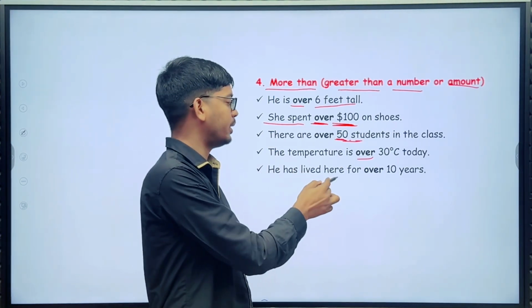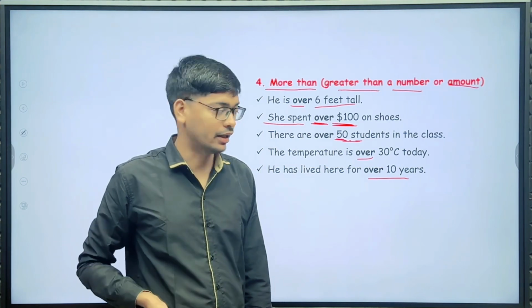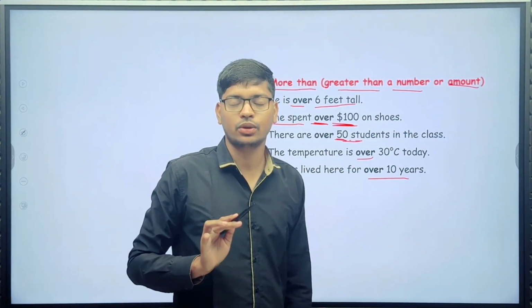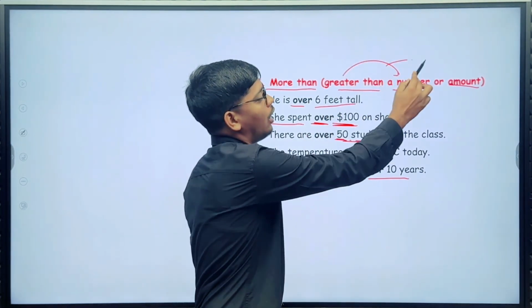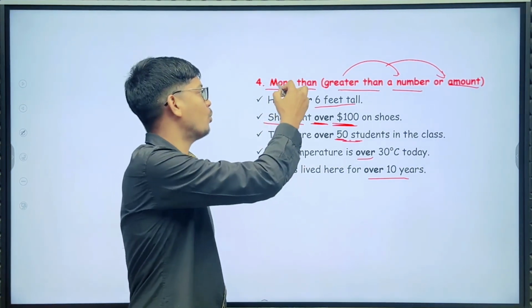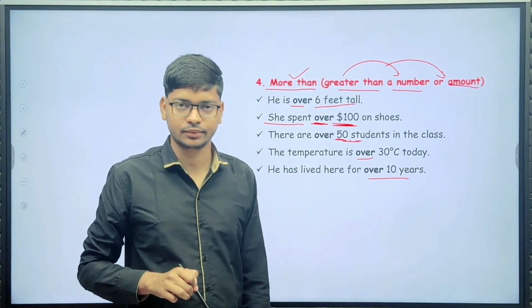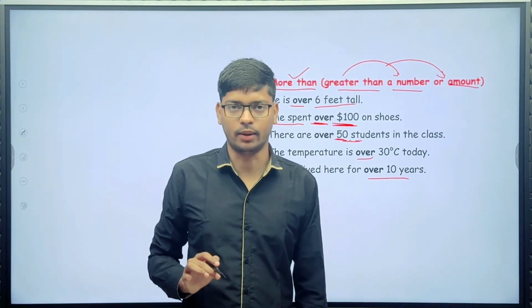He has lived here for over 10 years. So here, it means greater than a number or amount. In the sense of more than, you can easily use over. Okay, let's see the next use of over.